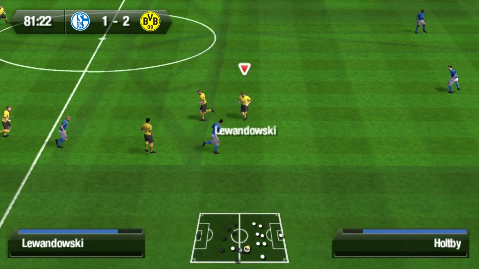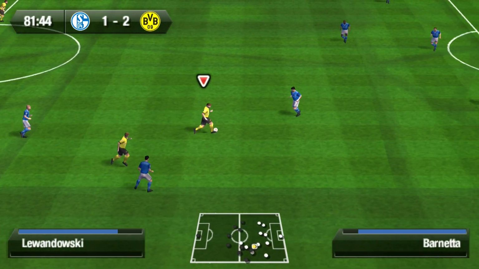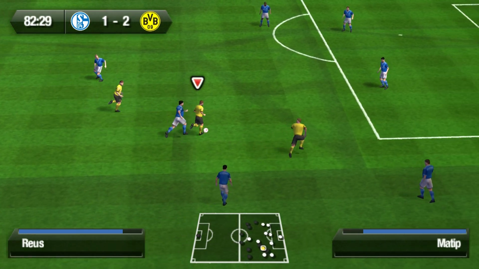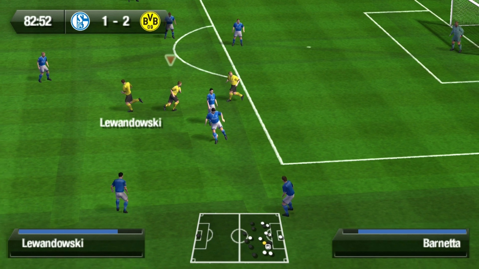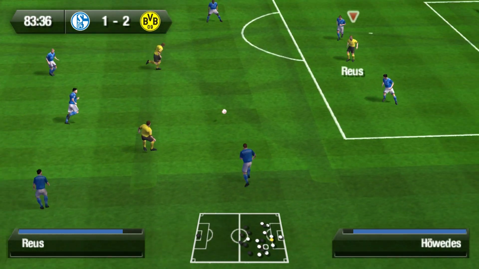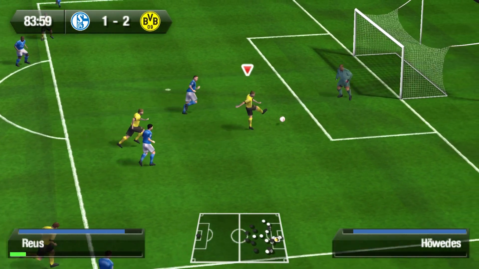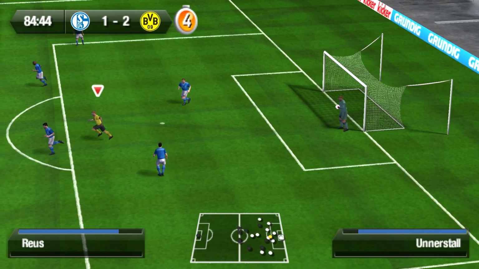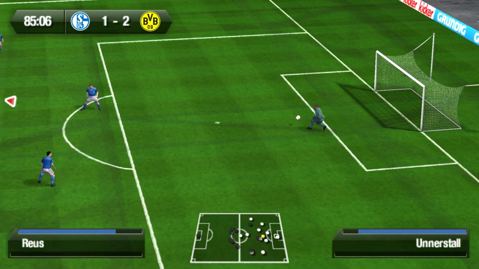Gundogan to Robert Lewandowski. Lewandowski with a pass to Marco Reus. Reus for Borussia Dortmund. Still Marco Reus. Reus to Barnetta. Robert Lewandowski retains possession for Borussia Dortmund to Marco Reus. Reus return and shot. Hits the post again. And then Unnerstall onto it on the rebound with the ball.